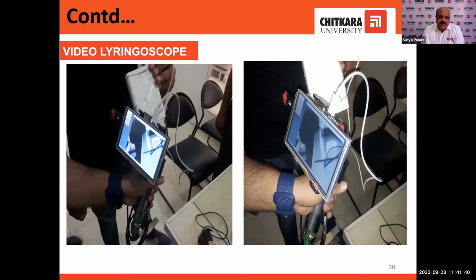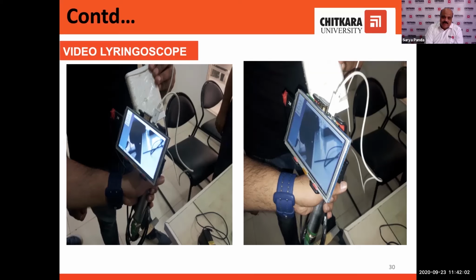These countries are selling this particular device for around 80,000 plus. But we have developed this device in our lab by investing just 10 to 12,000 rupees.